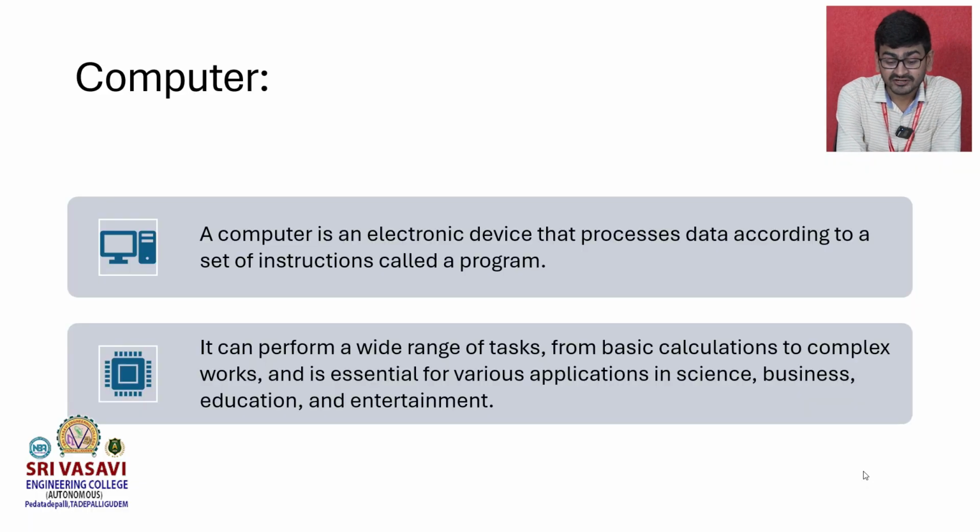So a computer is an electronic device that processes data according to a set of instructions called a program. A program is nothing but a set of instructions that we give to a computer to perform a task. So that is called a program.